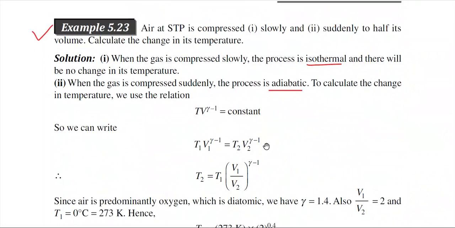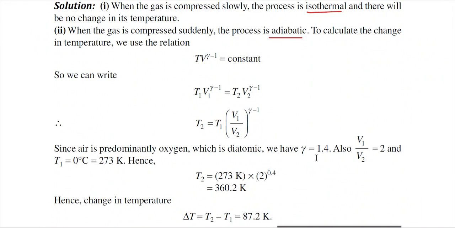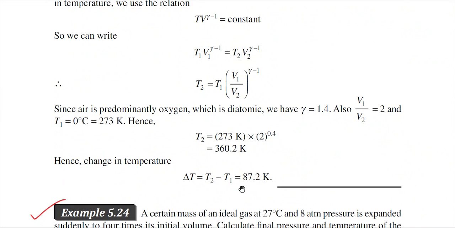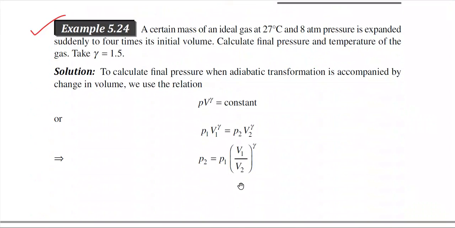So V1 by V2 is equal to 2, and this is air, and for air you can take approximately gamma is equal to 1.4. This particular value of gamma we have mentioned several times while solving the numerical problems. V1 by V2 is equal to 2 because V2 is equal to V1 by 2. V2 means the final volume. Final volume V2 is equal to V1 by 2, that is V1 by V2 is equal to 2. So final temperature T2 is this one, and this is the change in temperature. 87.2 Kelvin is the change in temperature.